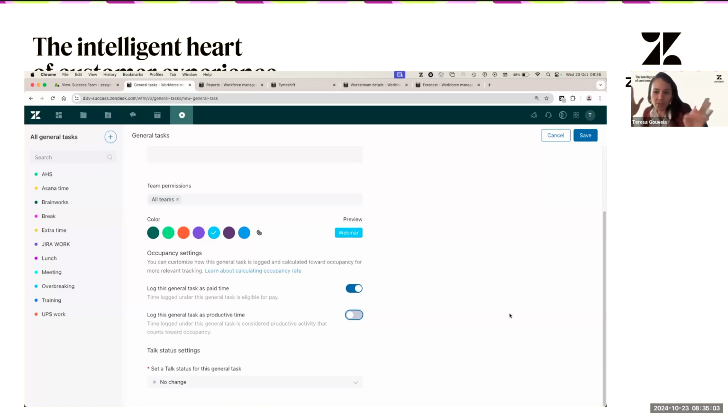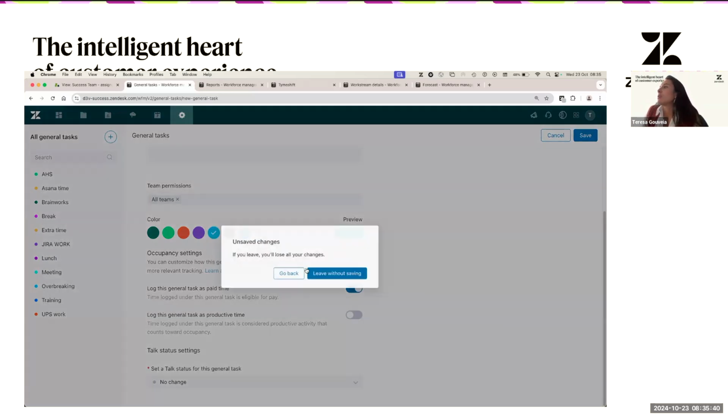So this is something as well, like you do as it works better for you. But you know that you have the option to set this as productive or unproductive general task. And if you set this as productive, it's going to count toward the occupancy. And then you have here, if this is a paid general task or not. I think this is mostly for lunch and breaks. So I think in most countries, lunchtime is unpaid and breaks are paid time. So probably, let's say for lunch, it's going to be unpaid and unproductive.